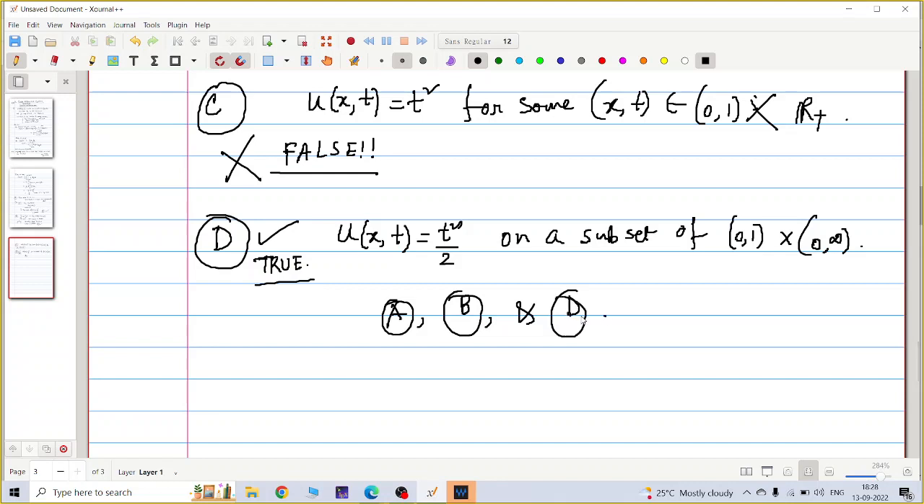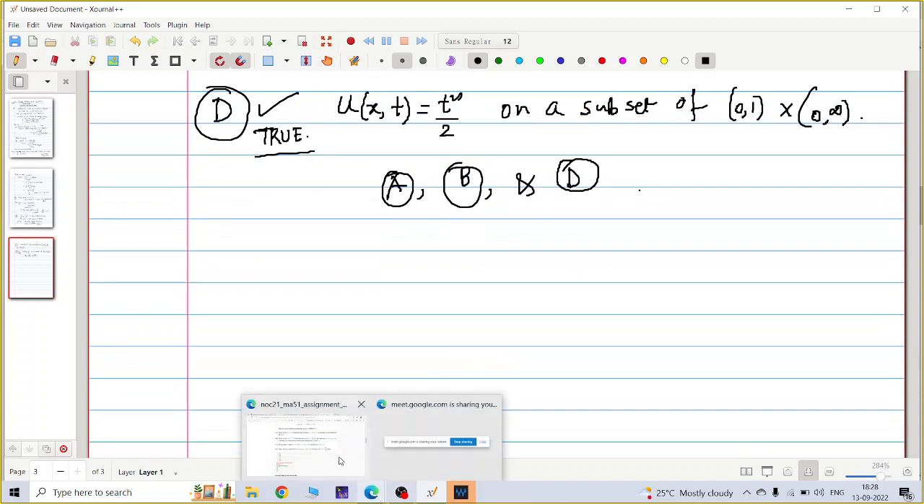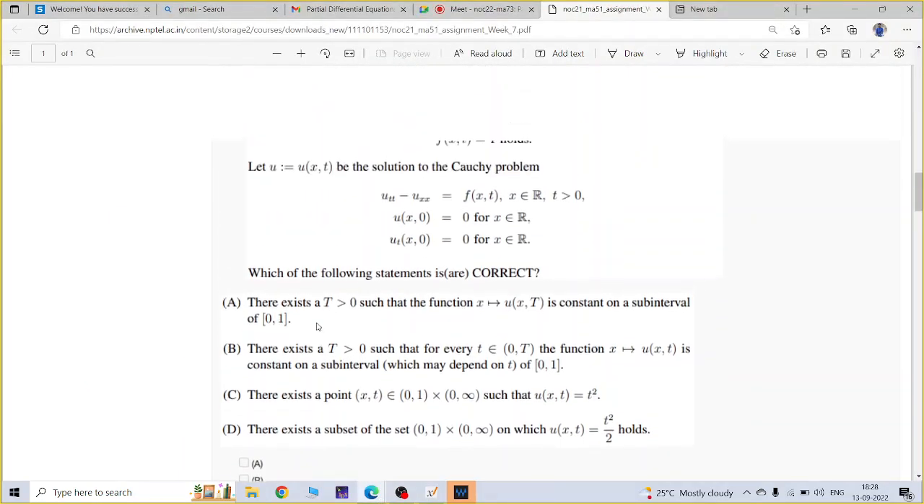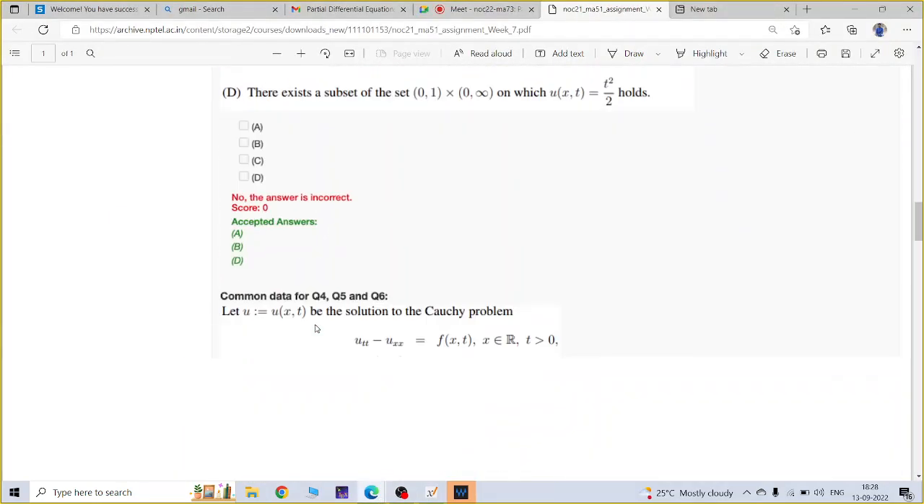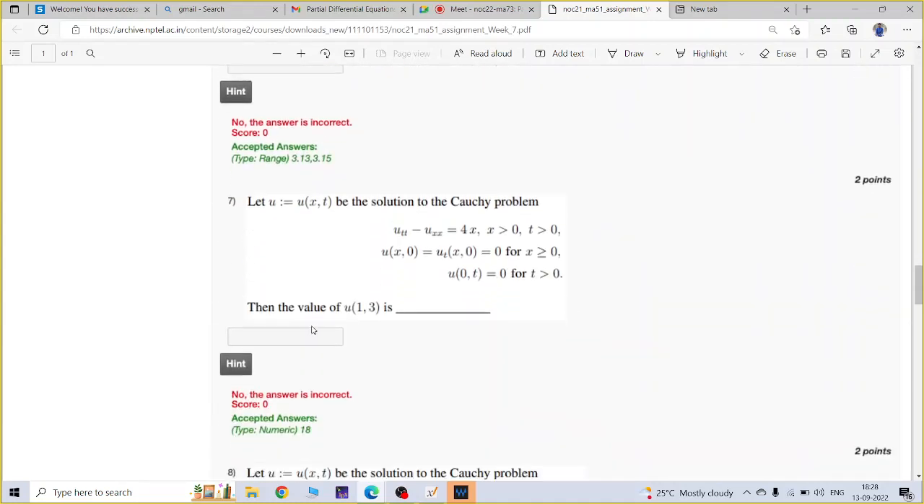Okay. Is this question clear? Yes, sir. Okay, so I will move to the next one. These are done. I will go to 7. Question number 7 is the same. Just you have to find the value of u(1,3).